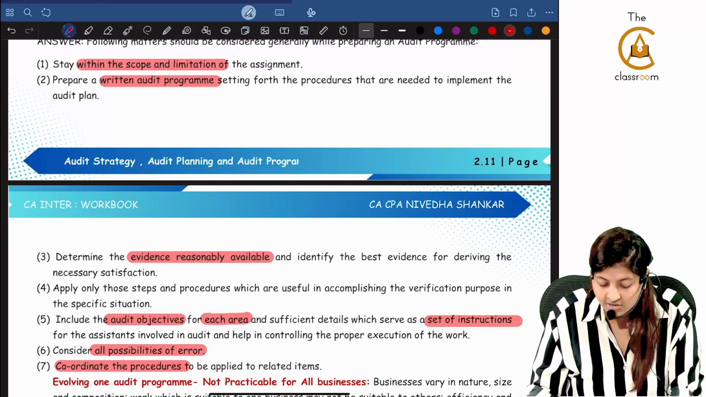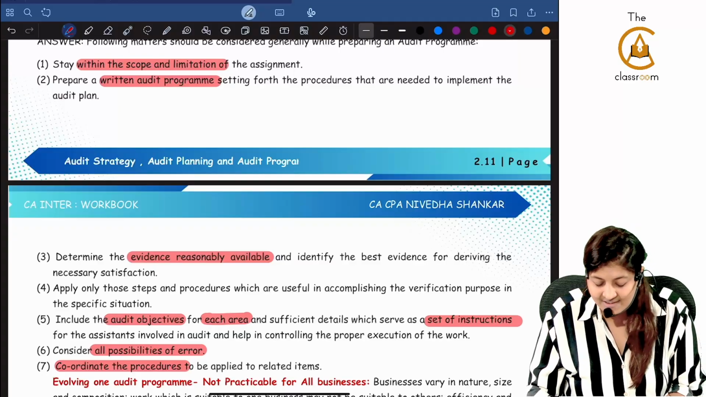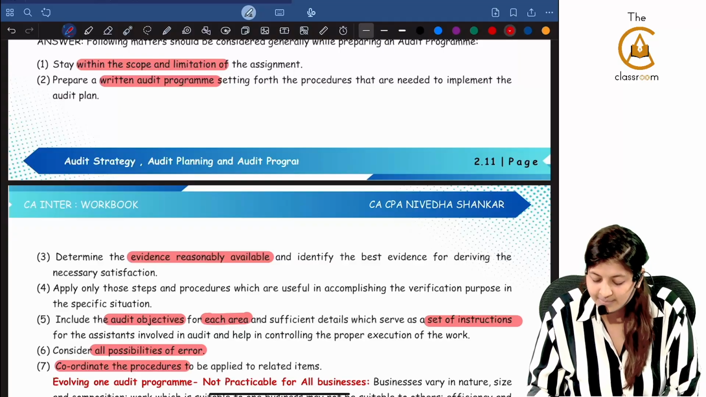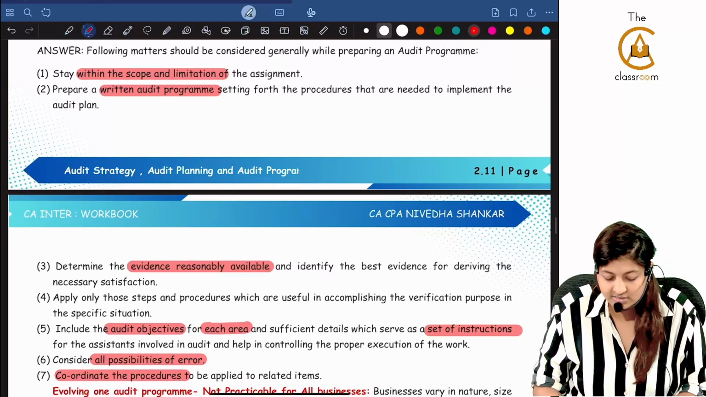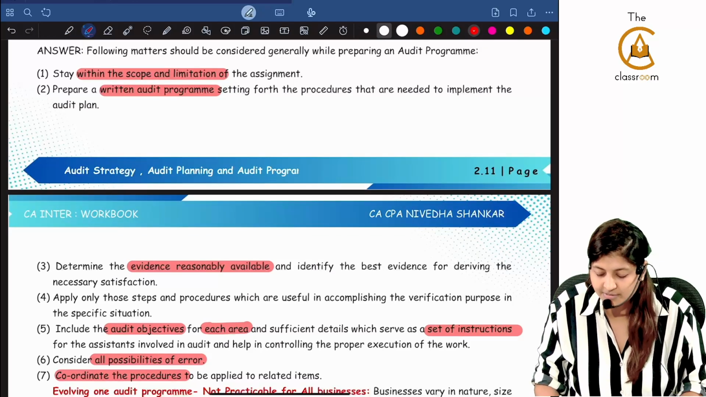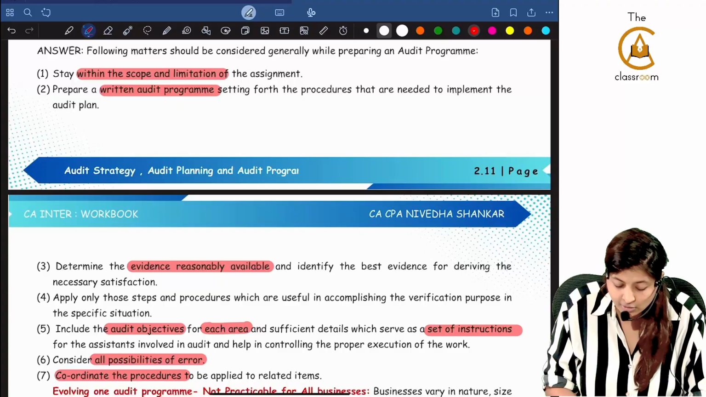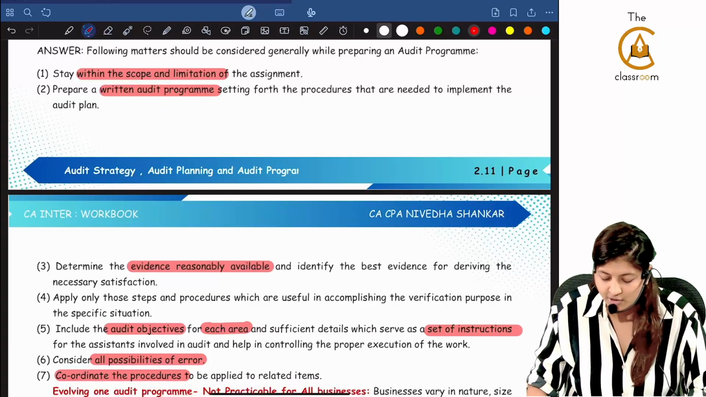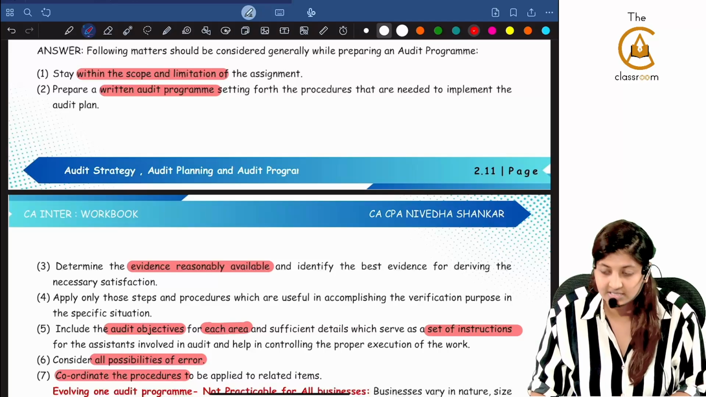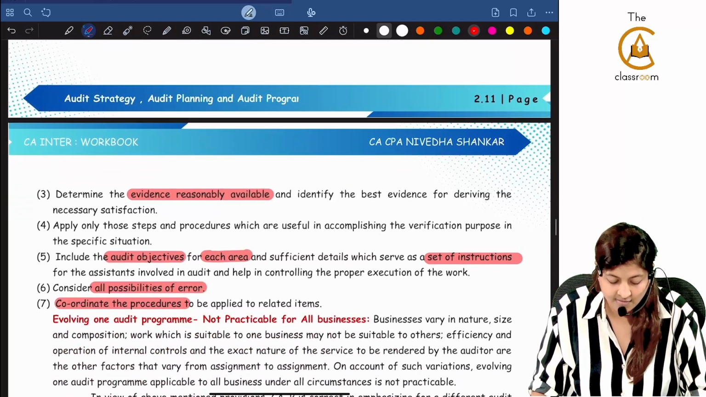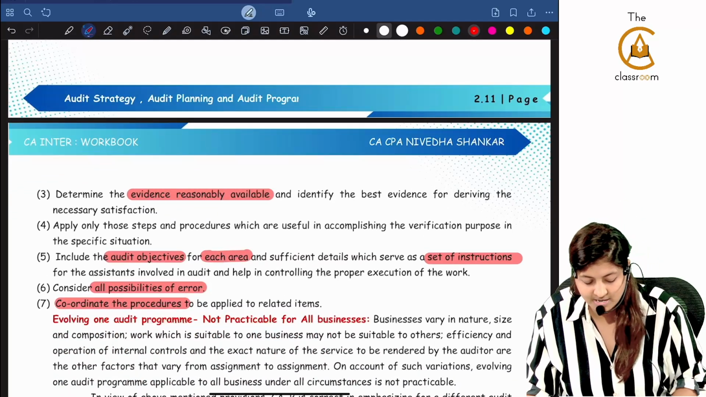Prepare a written audit program. Determine the evidence reasonably available and identify the best evidence for deriving the necessary satisfaction. Apply only those steps and procedures which are useful in accomplishing the verification purpose. Include the audit objectives for each area and sufficient details which serve as a set of instructions. Consider all possibilities of error. Coordinate the procedures to be applied.